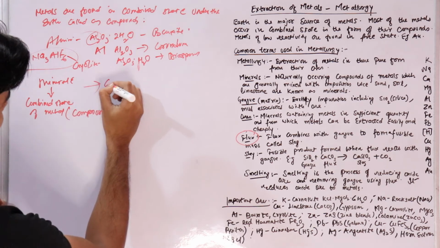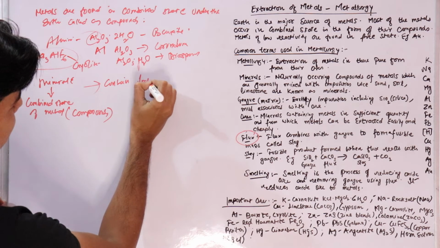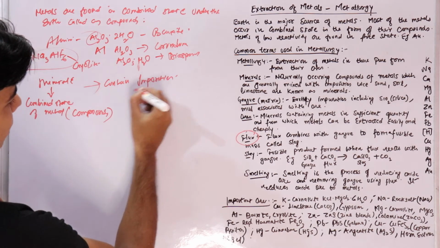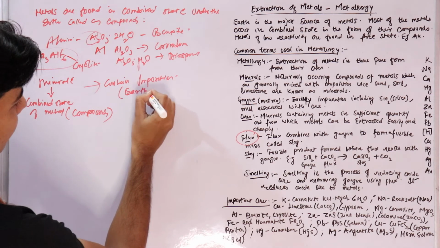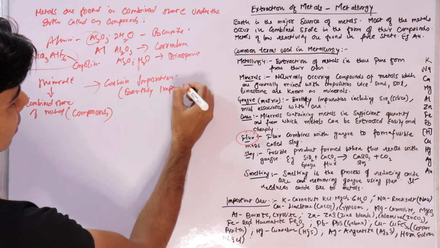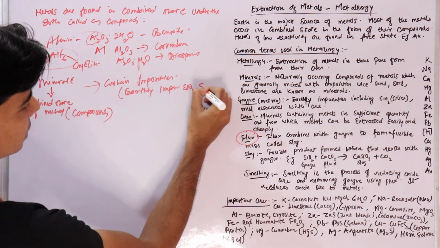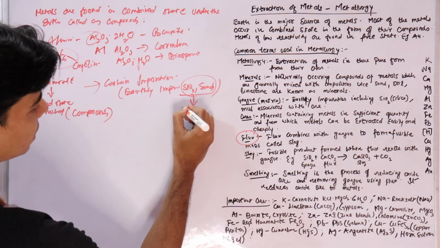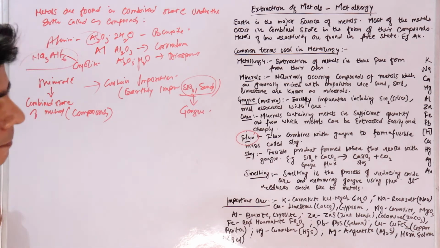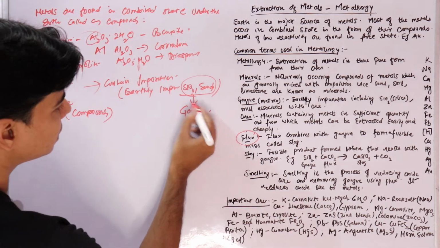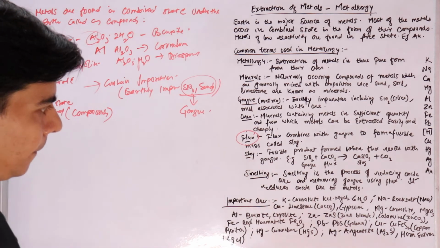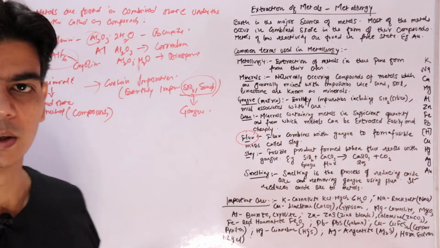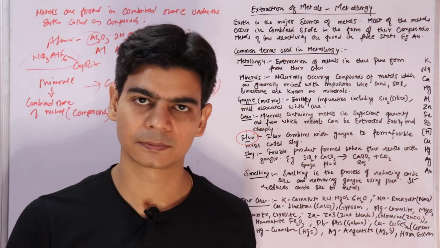These minerals contain impurities, and if these are earthly impurities like silicon dioxide and sandstone, these earthly impurities are called gangue. This gangue can be removed. Generally we add a chemical compound, a substance, to remove this gangue. That chemical compound is called flux.